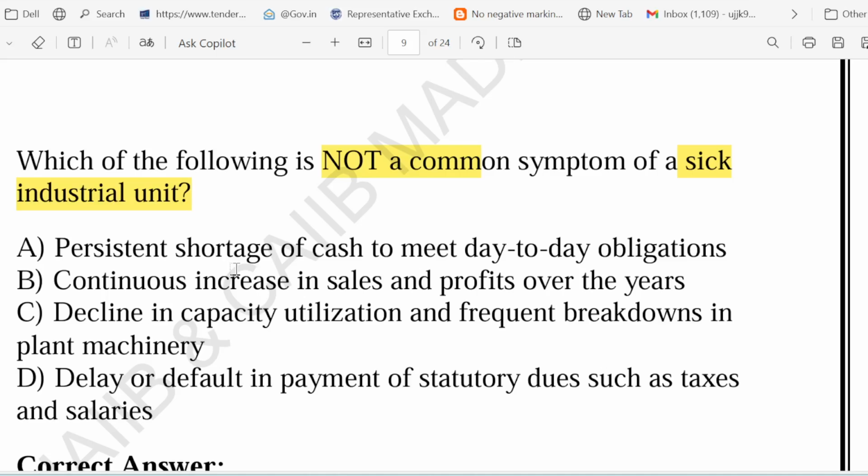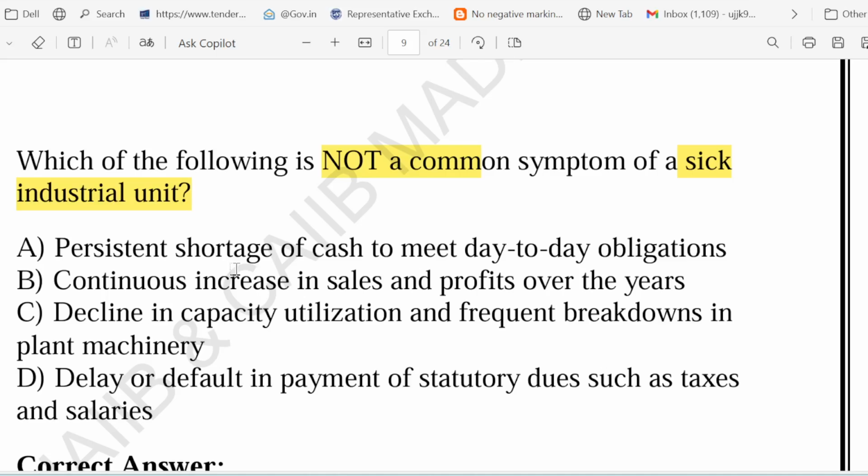As you can see, option A: persistent shortage of cash to meet day-to-day obligation. Option B: continuous increase in sale and profit over the year. Option C: decline in capacity utilization and frequent breakdown in the plant machinery. Option D: delay or default in payment of a statutory due such as taxes and salary. So let's start with option A.